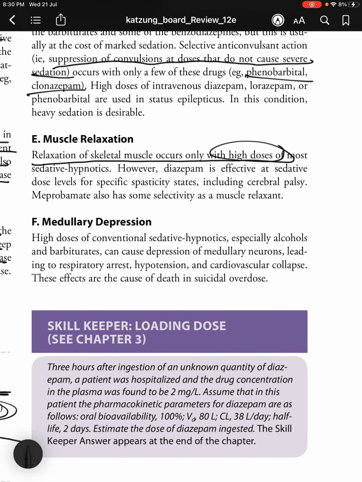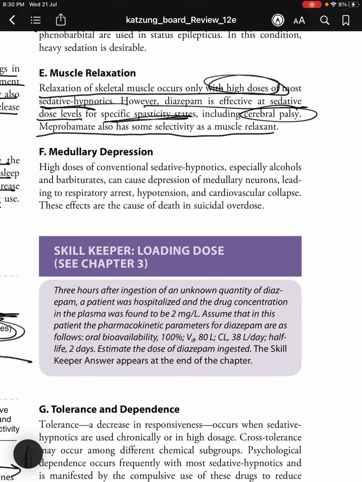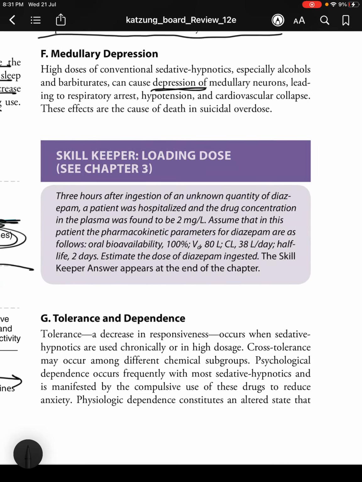So, the relaxation of skeletal muscle occurs only with high doses of most sedative hypnotics. However, diazepam is effective at sedative dose levels for specific spasticity states, including cerebral palsy, and meprobamate also has some selectivity as a muscle relaxant. In medullary depression, high doses of conventional sedative hypnotics, especially alcohols and barbiturates, can cause depression of medullary neurons, leading to respiratory arrest, hypotension and cardiovascular collapse. These effects are the cause of death in suicidal overdose.